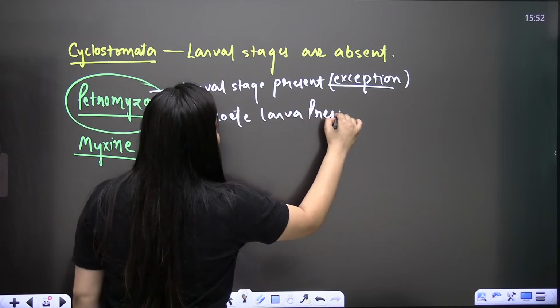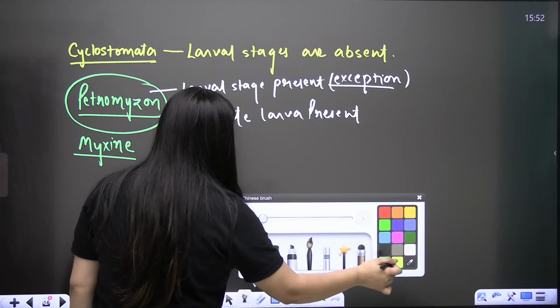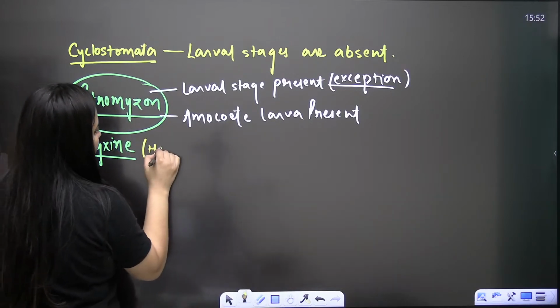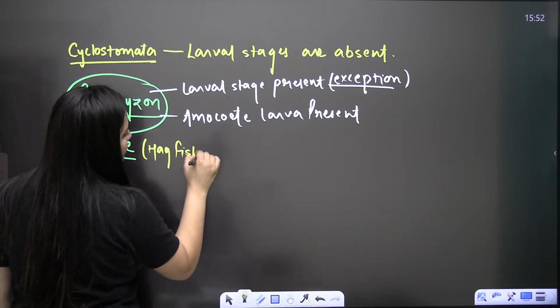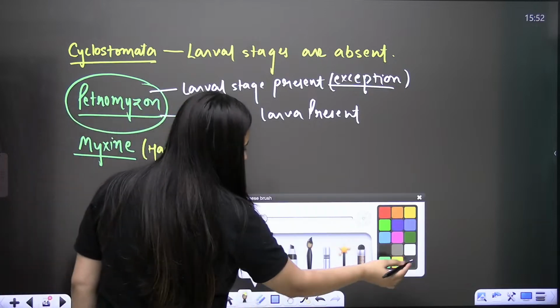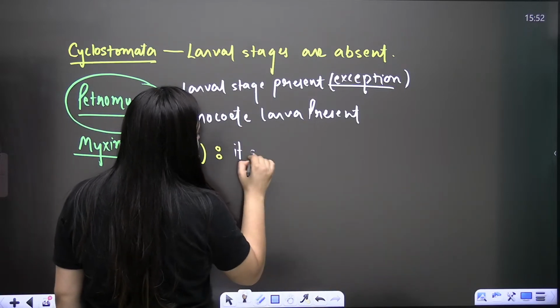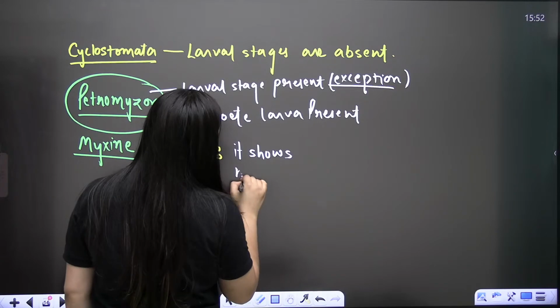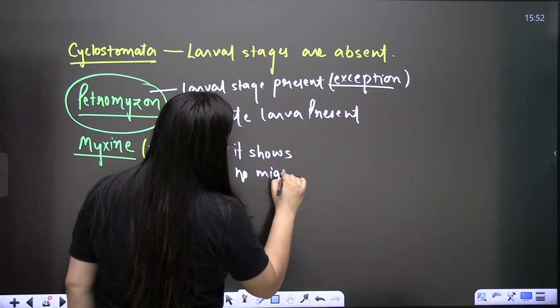So of course it is an exception, right? Now this Myxine, which is also known as hagfish, is also an exception. It shows no migration.